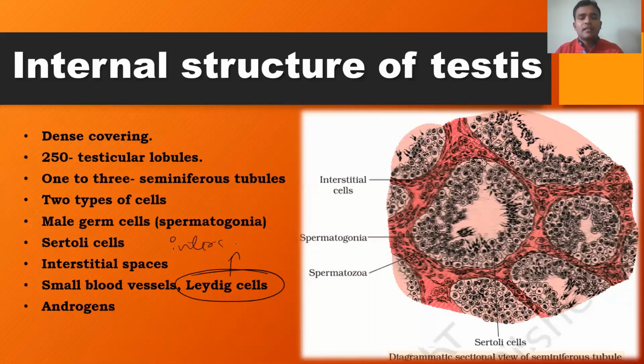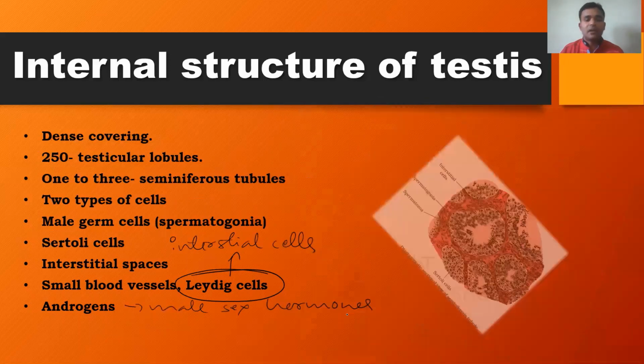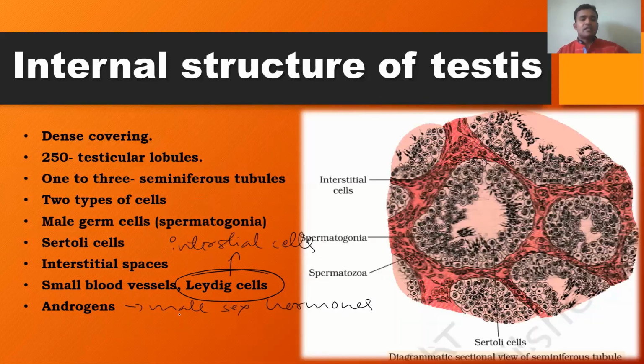These are also called interstitial cells. These are the glandular cells. These are responsible for the secretion of male sex hormones. These are responsible for the production of male sex hormones called androgens. So the androgens are the male sex hormones produced by the Leydig cells.